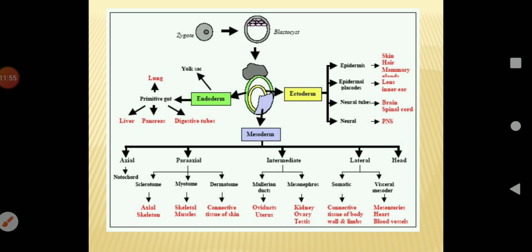The space between the embryonic disc and the trophoblast is called the amniotic cavity, which is filled with amniotic fluid. After the formation of the mesoderm, the remaining cells of the embryonic disc get arranged in a layer called ectoderm. For the formation of the embryonic mesoderm, at the hind end of the embryonic disc the cells start proliferating at an increased rate, and the addition of cells causes localized thickness of the embryonic disc.